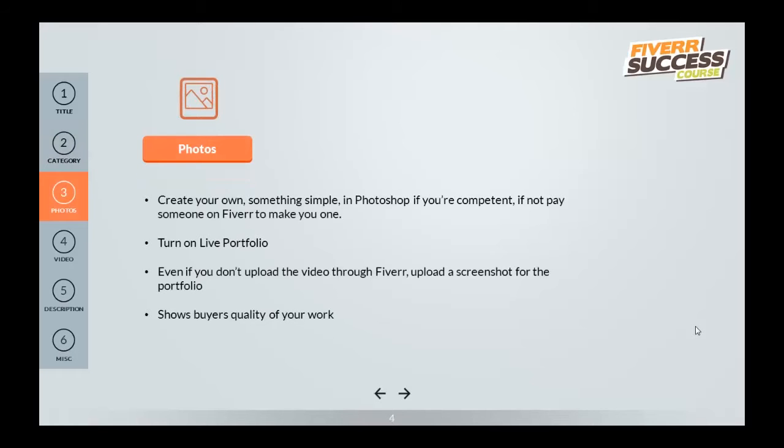For the photos, you're going to want to create your own, something simple in Photoshop if you're able to, and if not, you can just pay someone on Fiverr to make one for you.